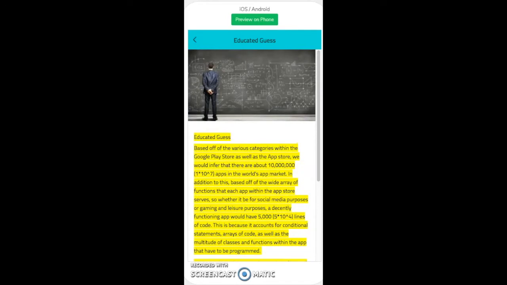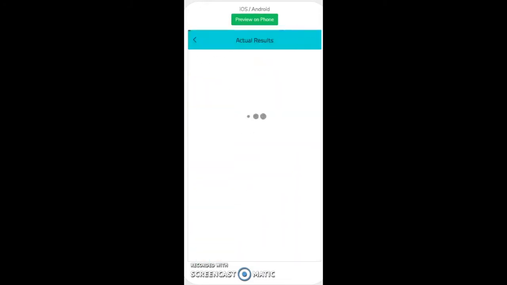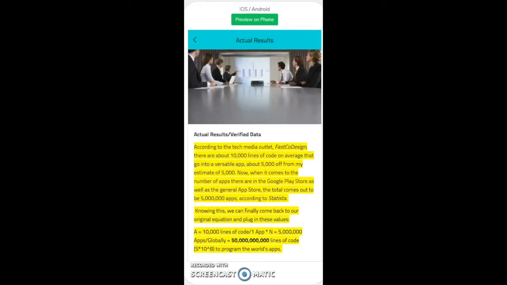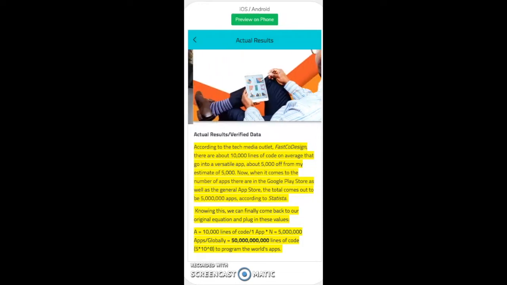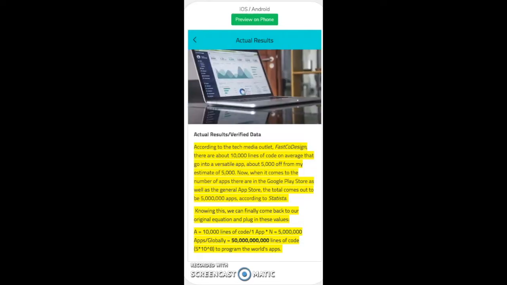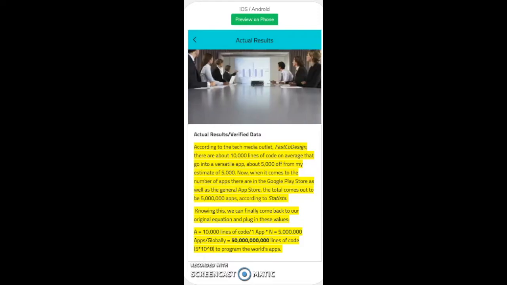Let's go ahead and see what the actual and verified answer is. Alright, here's our actual result. Alright, so for our verified data, according to the tech media outlet Fast Code Design, there are about 10,000 lines of code on average that go into a versatile app, which is about 5,000 off from my estimate of 5,000. So when it comes to the number of apps there are on the Google Play Store, as well as the general App Store, the total comes out to be 5 million apps, according to Statista.